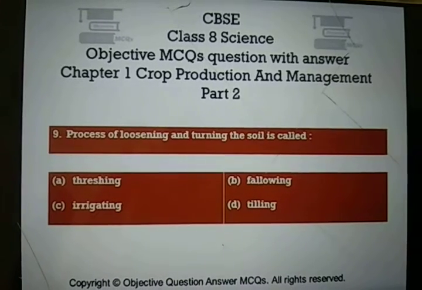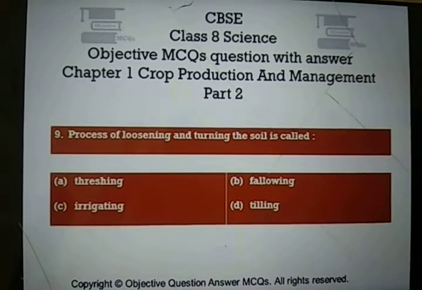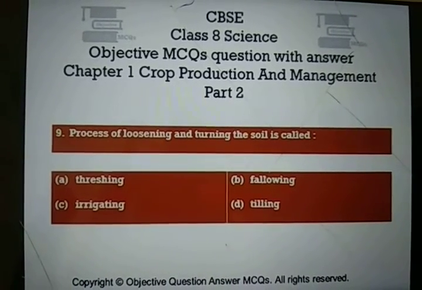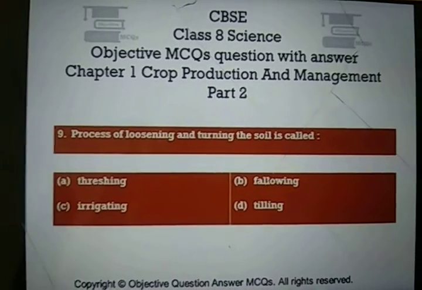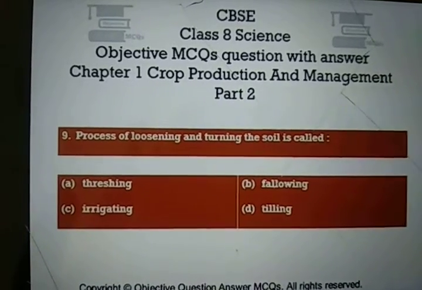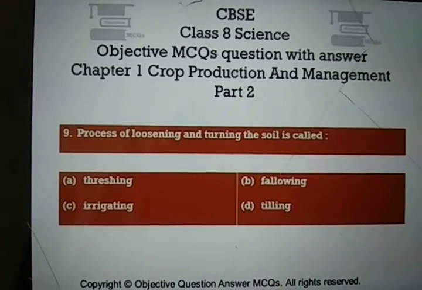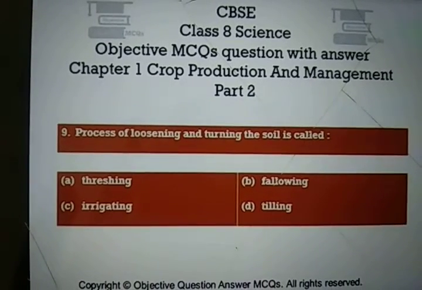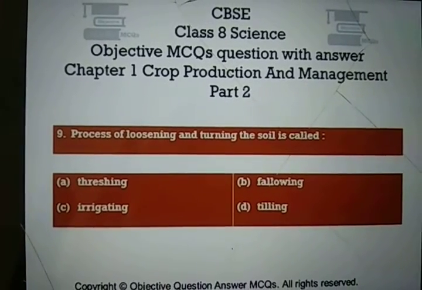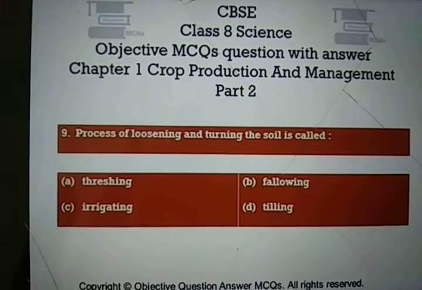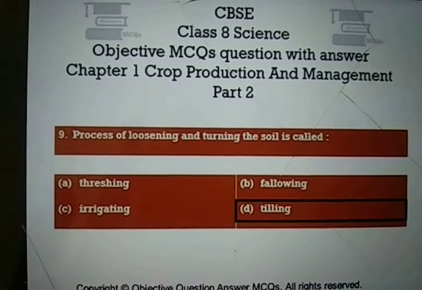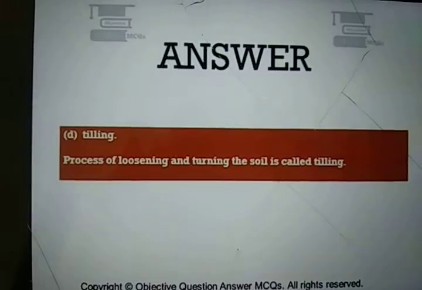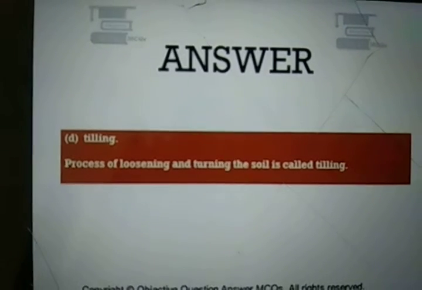Question number 9. Process of loosening and turning the soil is called option A, threshing, option B, fallowing, option C, irrigating, and option D, tilling. And the right answer is option D, tilling. So process of loosening and turning the soil is called tilling.